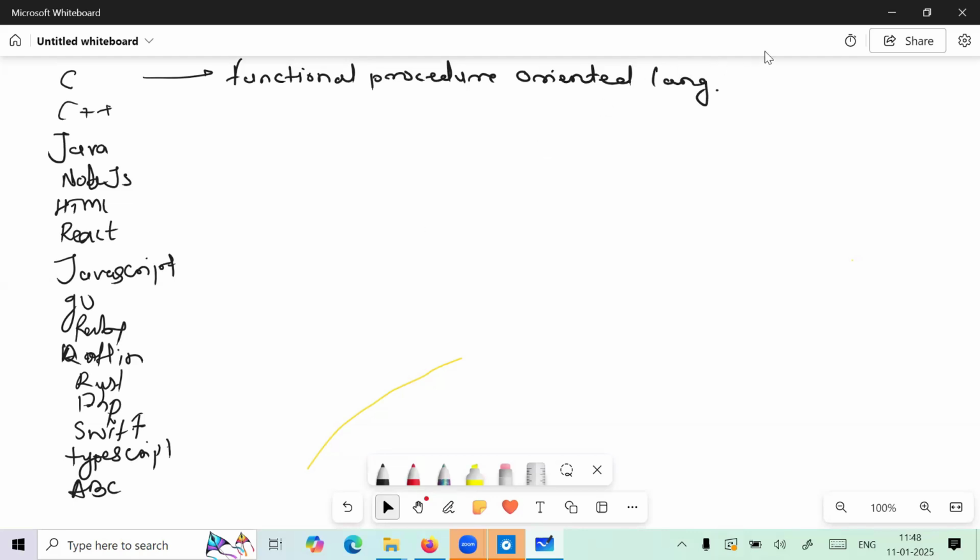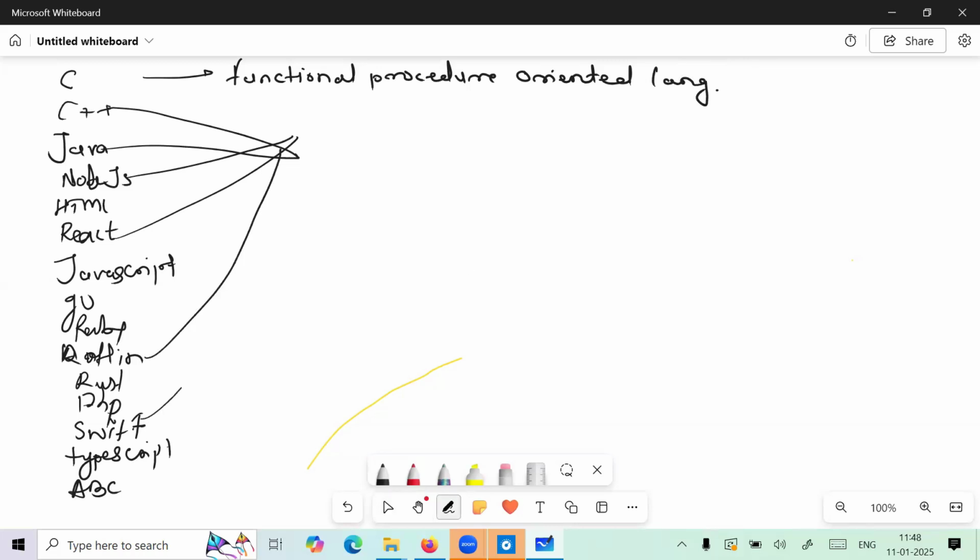What about other languages, sir? We have to see. What is the nature of C++, Java, Node.js, React.js, Kotlin, Swift, PHP? What is the nature of these languages? These languages are nothing but object-oriented programming languages.